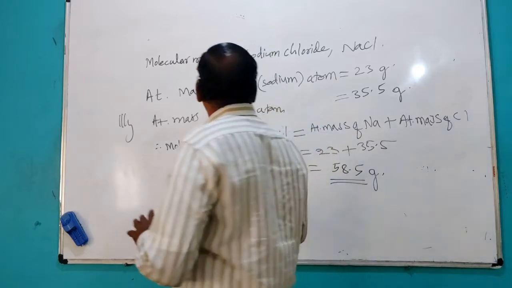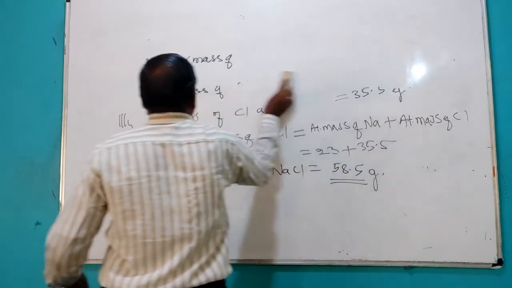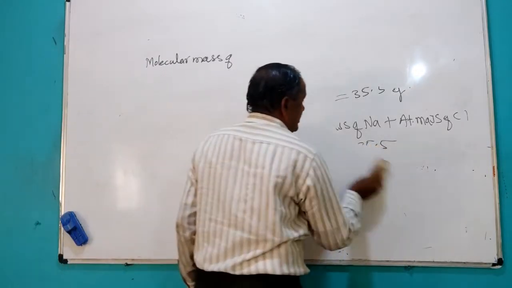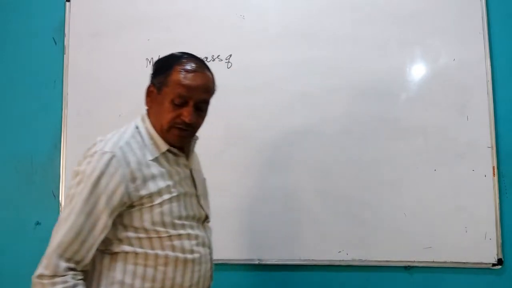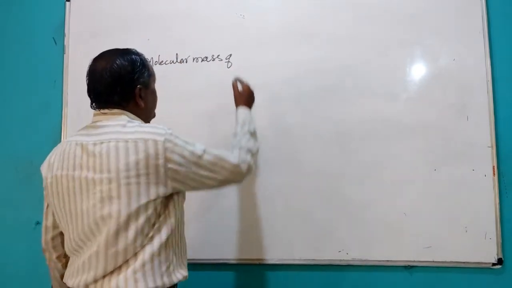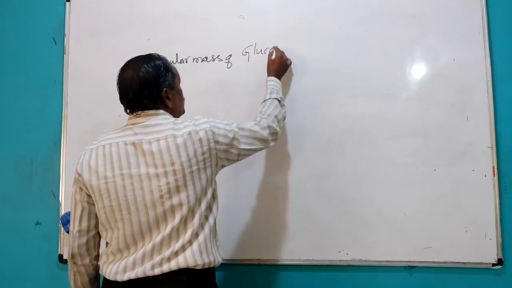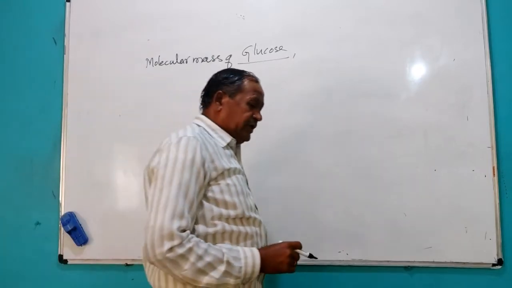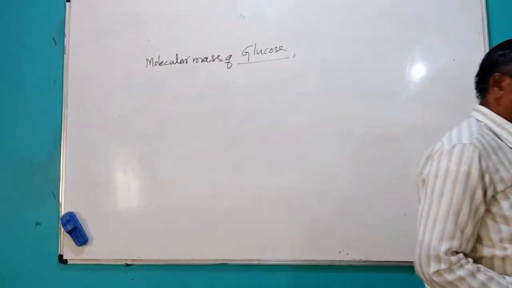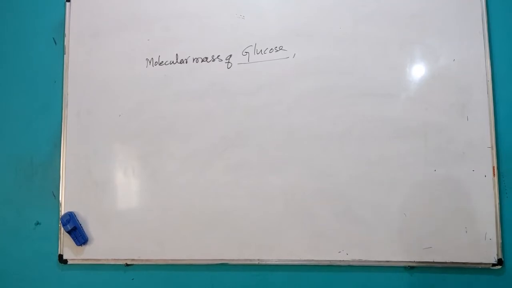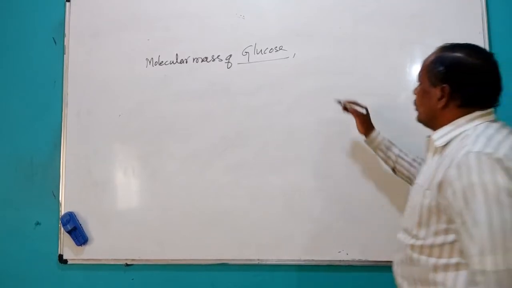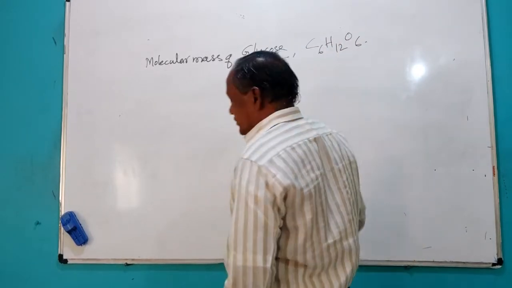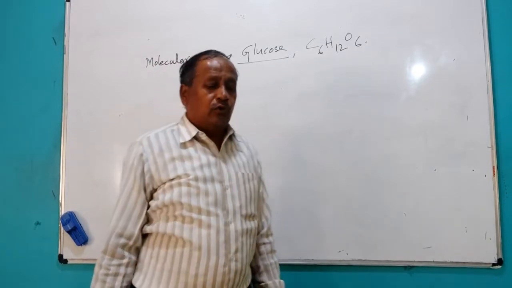You can take any number of examples here. Not only sodium chloride, you can go for one more example: the molecular mass of glucose. What is the formula of glucose? C12H22O11 is sucrose, but glucose is C6H12O6. So this is the molecular formula of glucose.